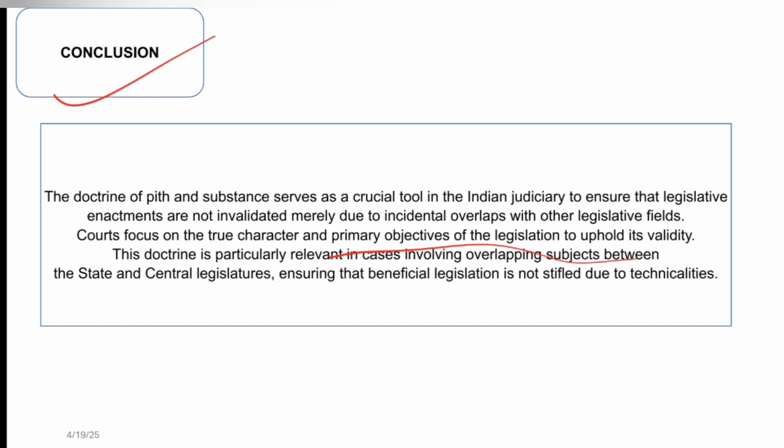The doctrine is particularly relevant in cases involving overlapping subjects between state and central legislation, ensuring that beneficial legislation is not stifled due to technicalities. So on technical overlaps and indirect encroachment, the laws cannot be held to be invalid, because the courts will see that the beneficial interests for which the particular law has been passed should not be hampered or affected just because there are technical defects.